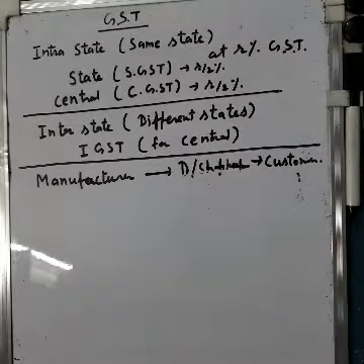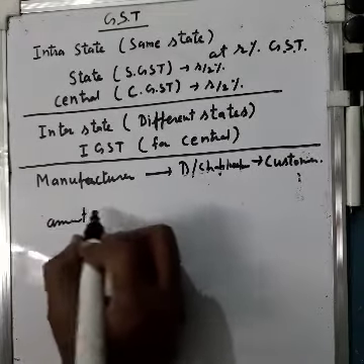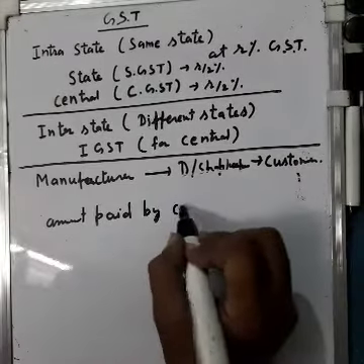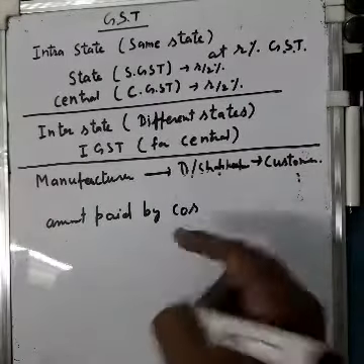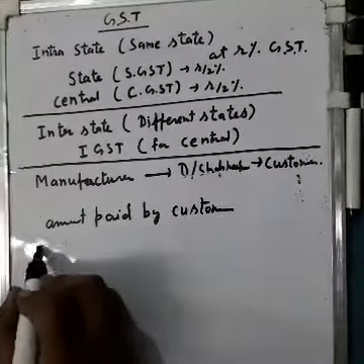Okay. The consumer will pay amount. Amount paid by the customer equals to क्या होगा?